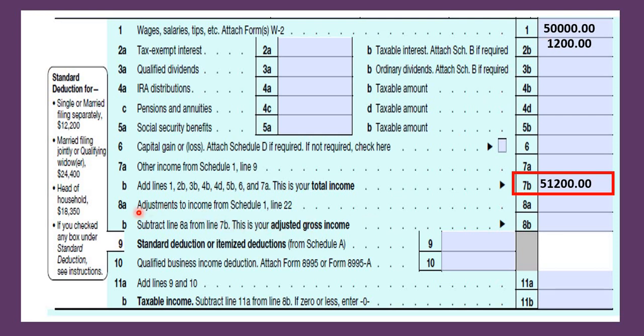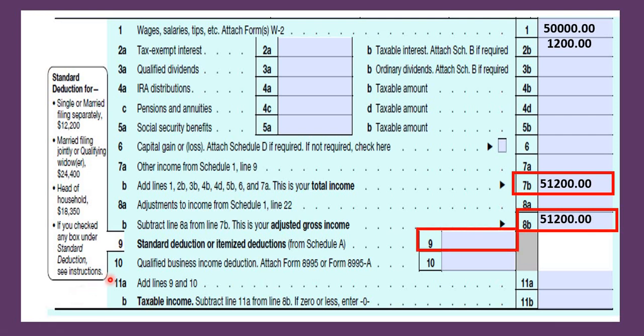Now, Goofball did not have anything to put into Schedule 1, line 22. He didn't do Schedule 2. So now we're going to focus on line 8b. What value goes on to line 8b? Excellent. That same 51,200 because it says we're going to subtract 8a from 7b, but there's nothing in 8a. So we're good. Now, that's his adjusted gross income.